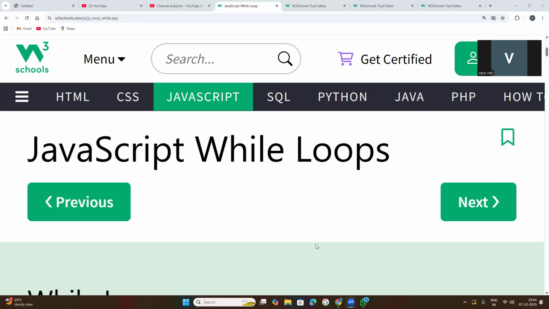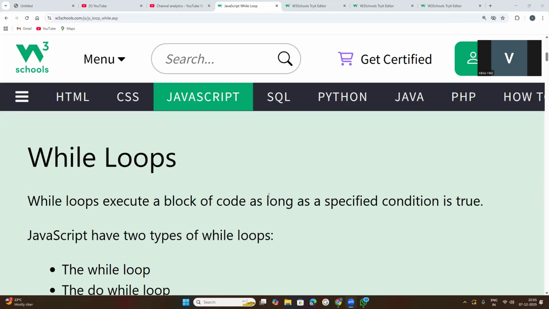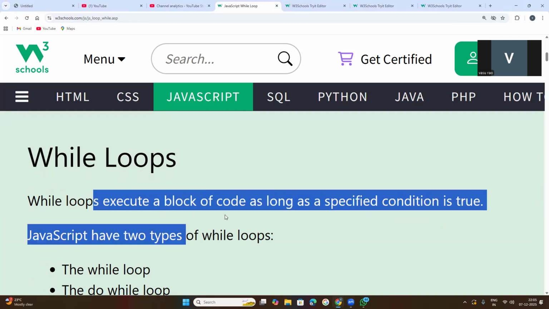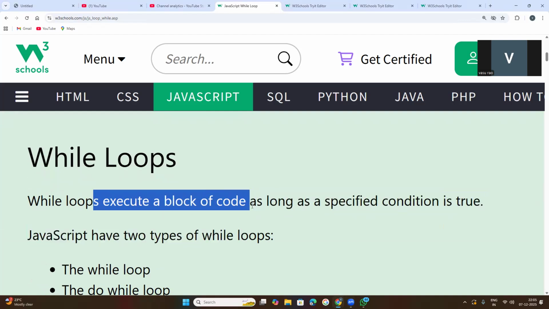JavaScript while loops. In the previous class, I briefed you about the for loop. I told you that loops are mostly used to run a block of code. To run means to execute a block of code until a condition is satisfied.